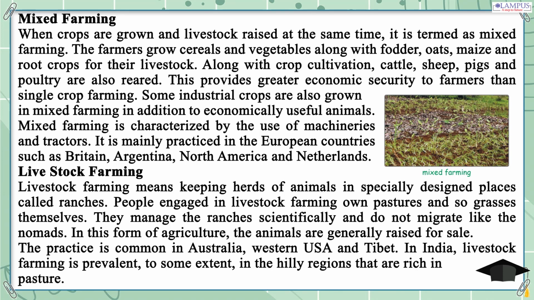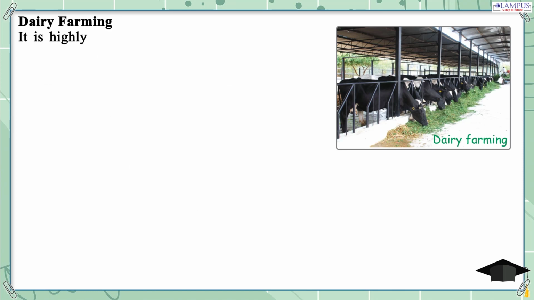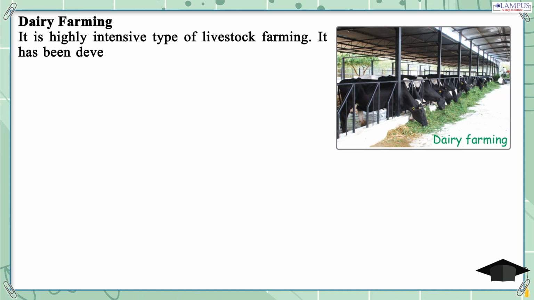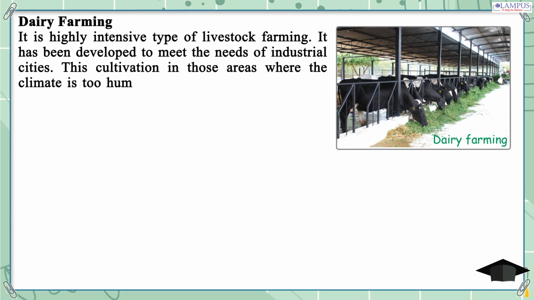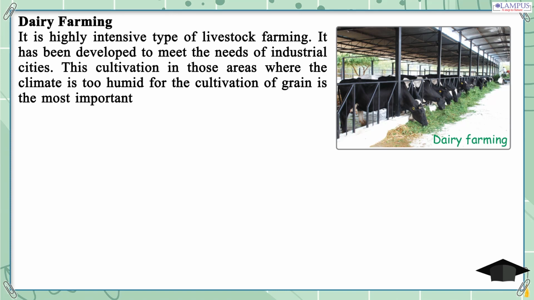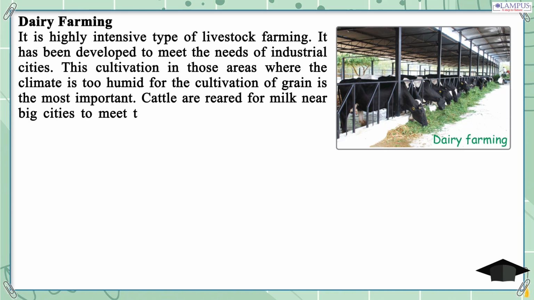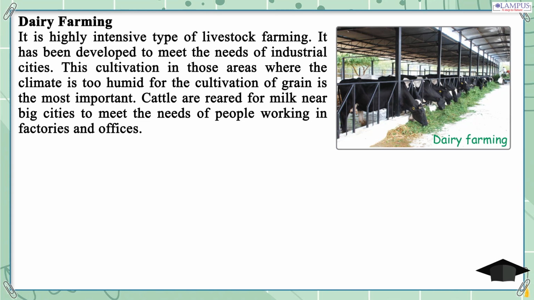Dairy farming. It is a highly intensive type of livestock farming. It has been developed to meet the needs of industrial cities. This cultivation is most important in those areas where the climate is too humid for the cultivation of grain. Cattle are reared for milk near big cities to meet the needs of people working in factories and offices. It is commercially very useful.